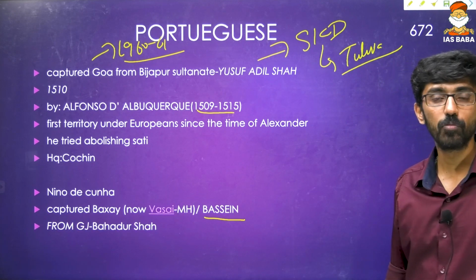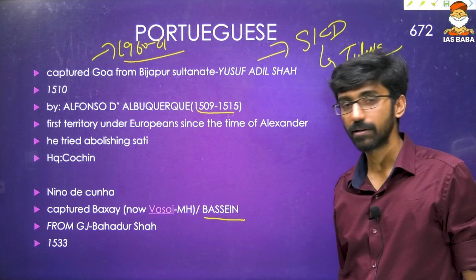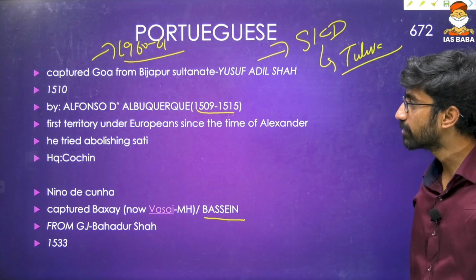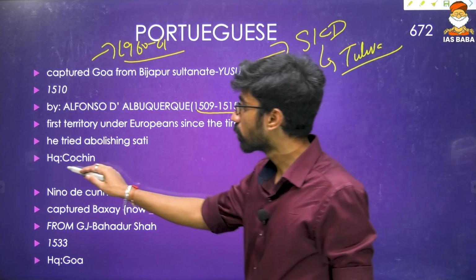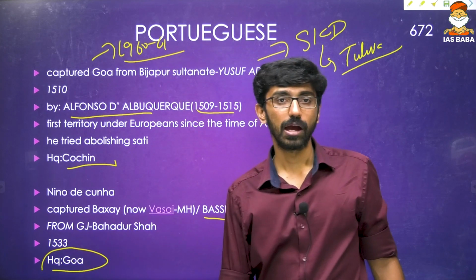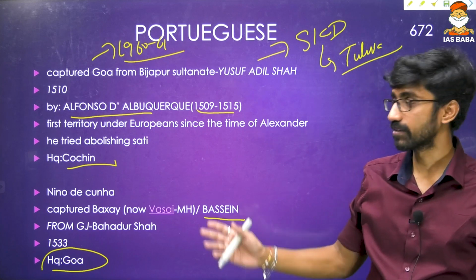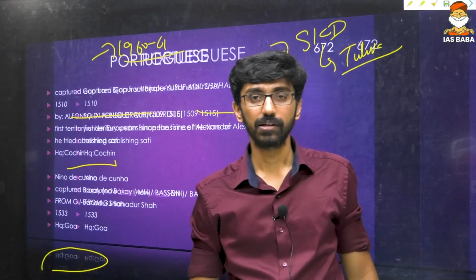From whom did he capture it? From the Gujarat Sultanate, that is Bahadur Shah, in 1533. Okay, so this is about the Portuguese mainly. The Portuguese headquarters was Cochin during the time of Alfonso de Albuquerque, but Nino de Cunha made Goa the headquarters, and that continued until the Portuguese left India in 1960-61. Okay, so the first one to come was in 1498, and the last one to leave, that is 1960-61.